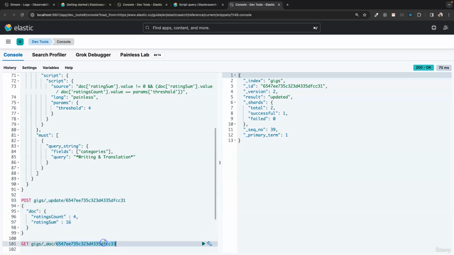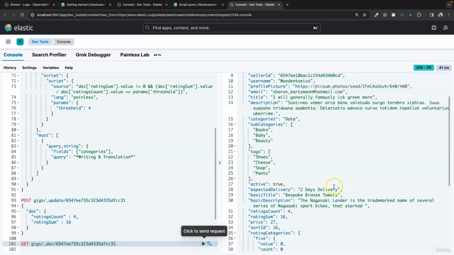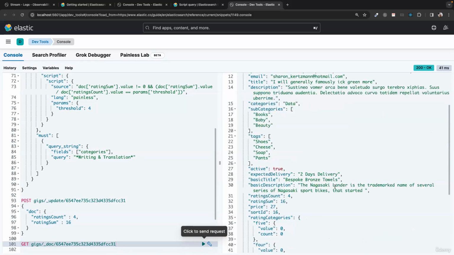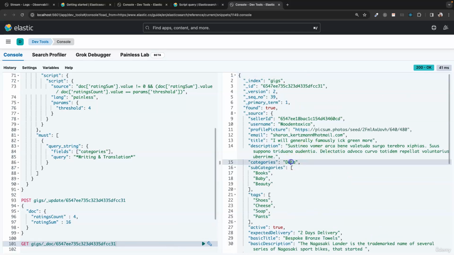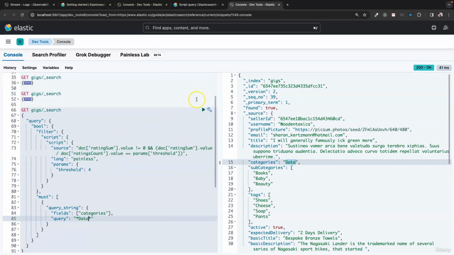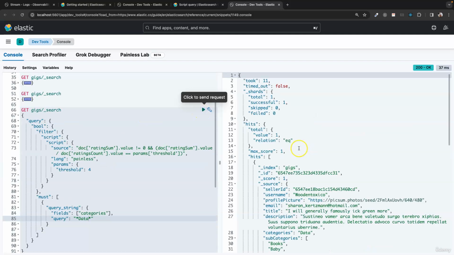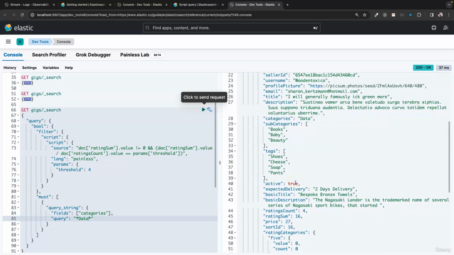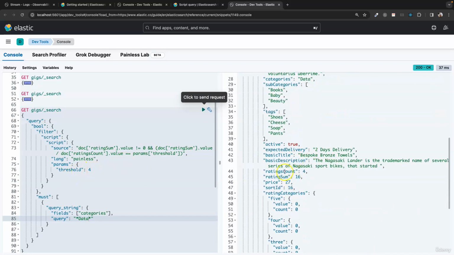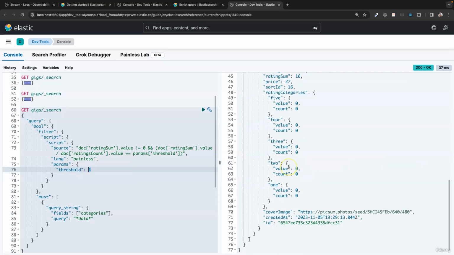And then let's get the category for that particular document. The category is data as well. So let's try this. For this document, you can see that the rating matched this query, this threshold, because 16 divided by 4 is 4 and the threshold is 4. So you can see it matched the query.